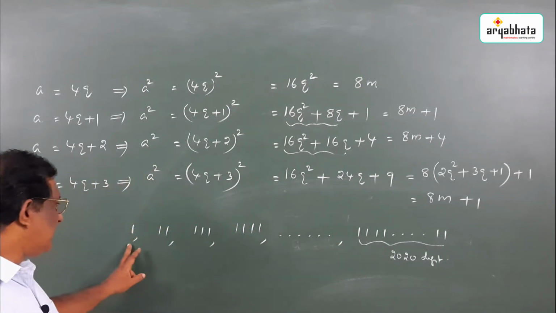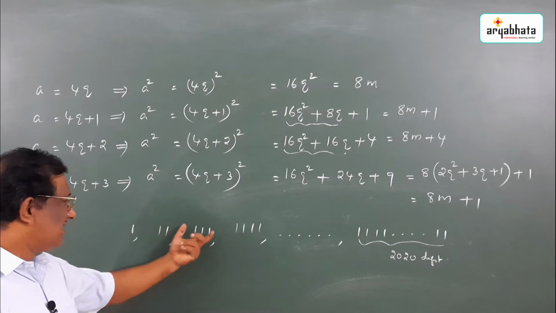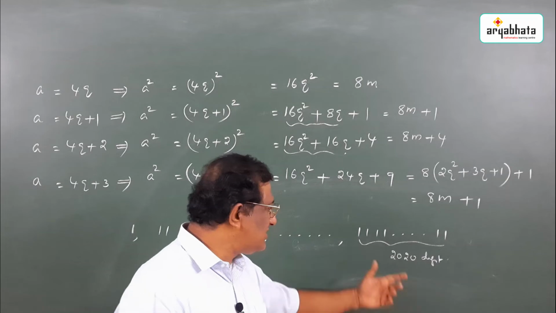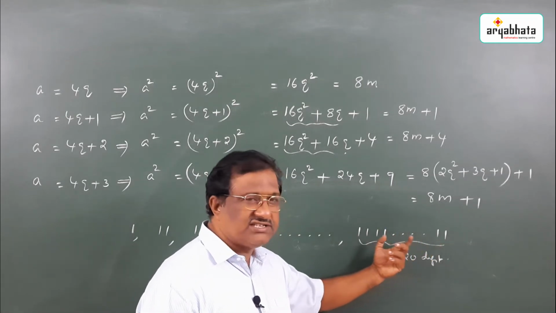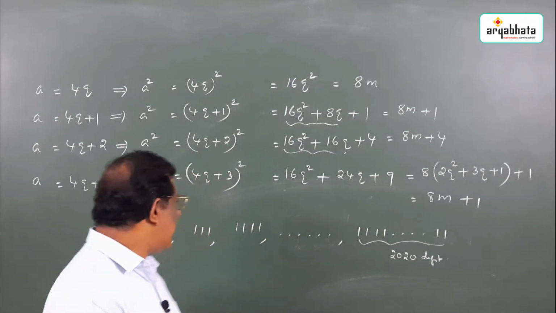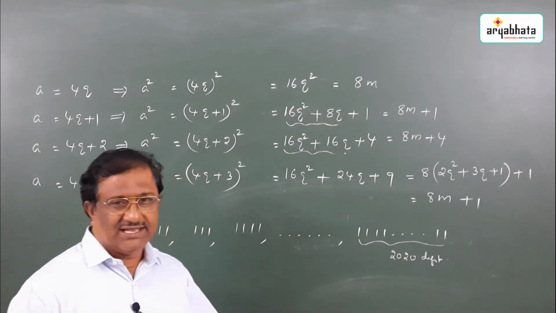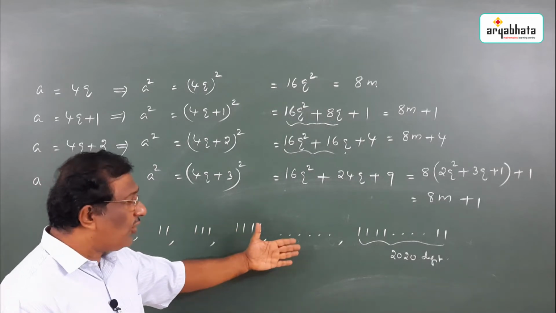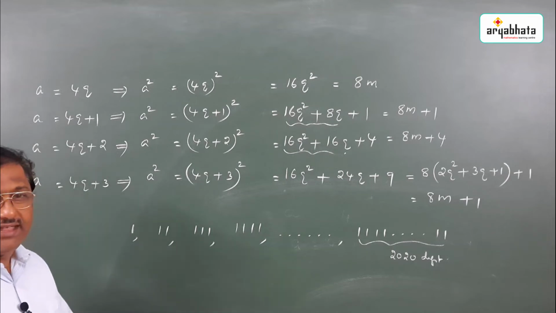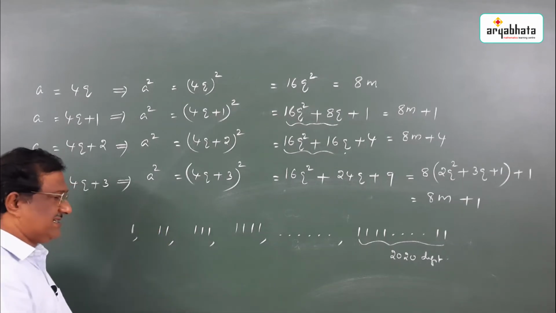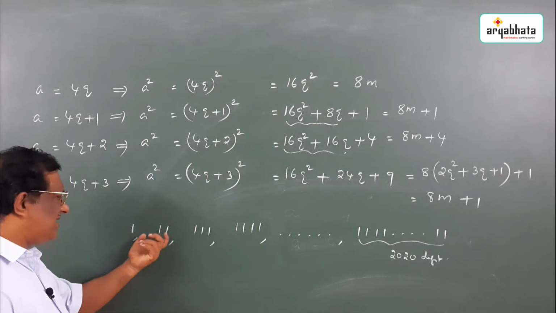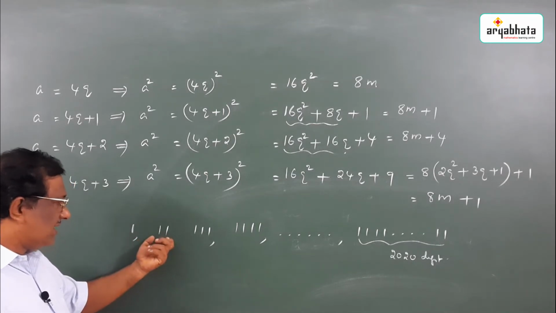The first number is 1, the second number is 11, then 2 ones, 3 ones, 4 ones. Like that we are considering a 2020-digit number. Each digit is equal to 1. How many perfect squares are there? And all these numbers are odd numbers, so we are in search of odd perfect squares. See this number 11. When you divide 11 by 8, what is the remainder? And we know that 11 is not a perfect square.